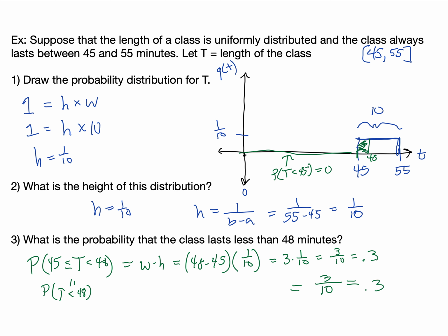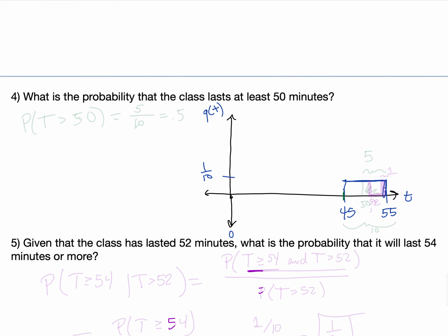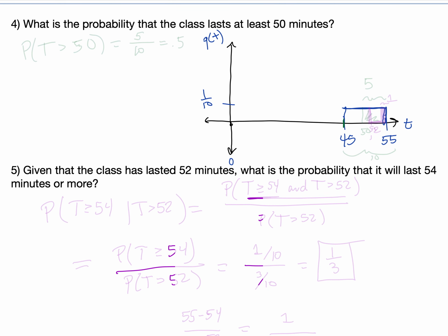All right, what is the probability that the class lasts at least 50 minutes? So the probability that t is greater than 50 is equal to the probability that we are in this half of the distribution. So the length from 50 up to 55, the end of the possible range, is 5, over the length of the total range, 10. And so that is 0.5 or 1/2.